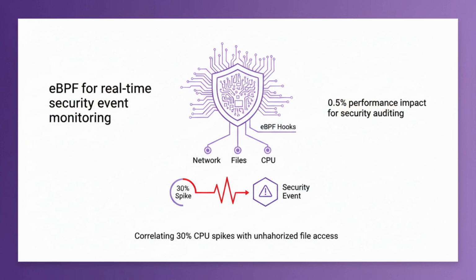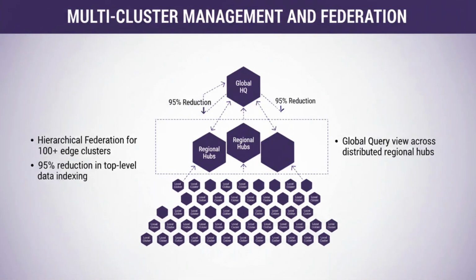This convergence of sec and ops is the only way to manage the vast attack surface of 100,000 plus IoT devices effectively. Observability becomes our first line of defense. As your edge footprint grows to 100 plus clusters, a single centralized Prometheus server will become a bottleneck. The solution is hierarchical federation.